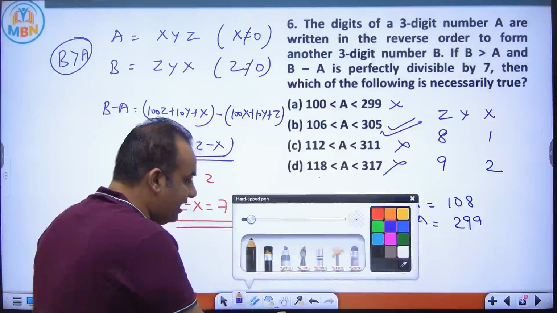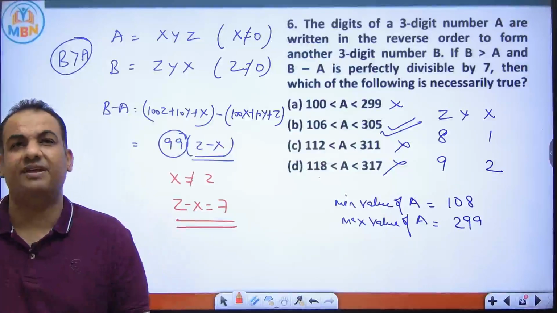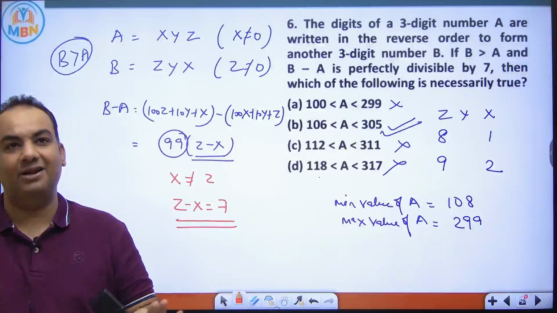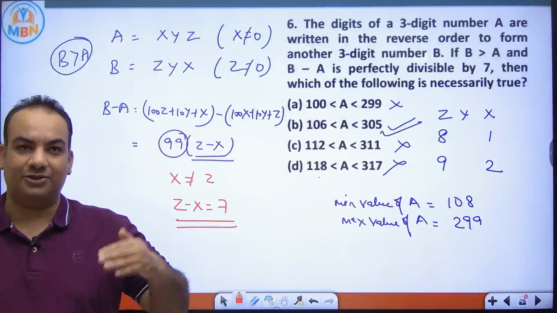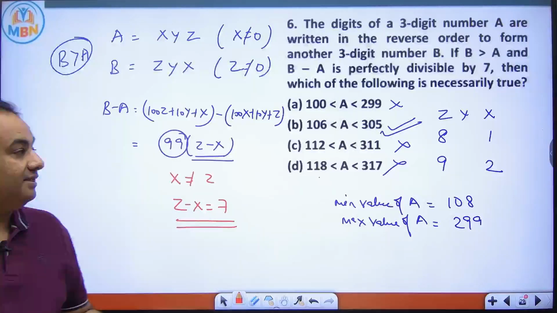A very, very good question. I would say that it is slightly tougher than what is being asked in our exam. Okay, but still it's okay. We are in the mains batch, so we should do some questions of this kind also. Is it clear to all? Now see the next question.